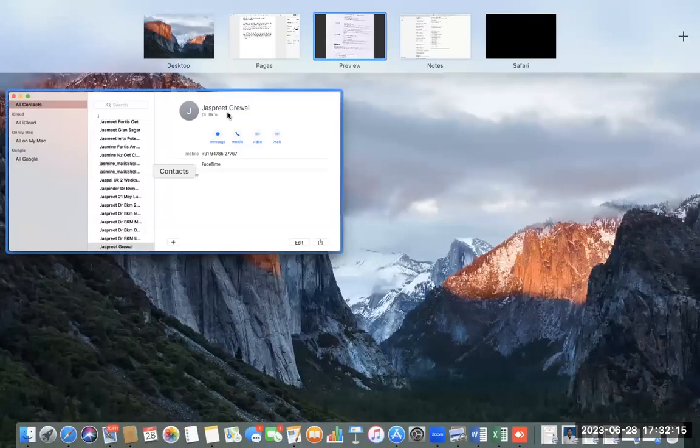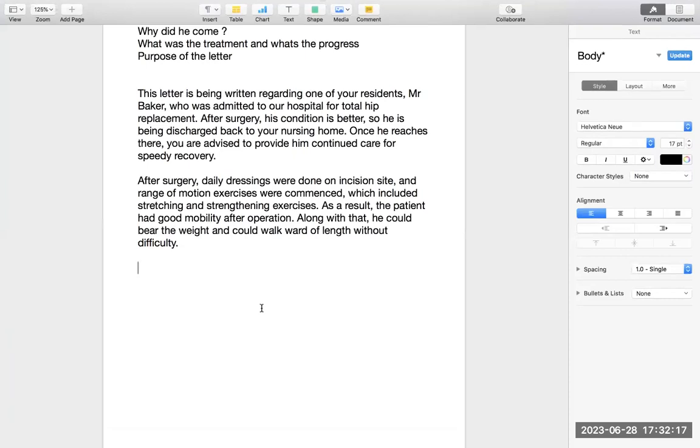Post-operative discharge. Mr. Baker, just to change the heading, post-operative disorientation regarding place and time, which might be due to anesthetic effect.